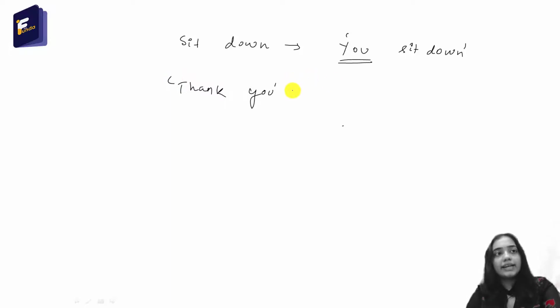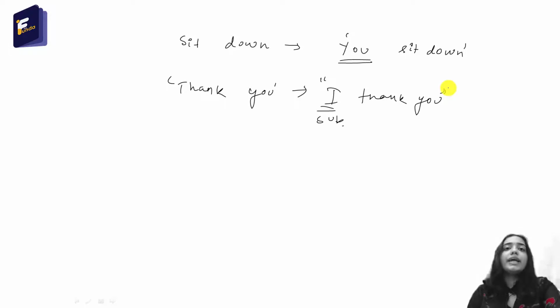So another way of writing this sentence is, I thank you. So here I is the subject and the rest of the part is the predicate. So these are a few examples where the subject is hidden.